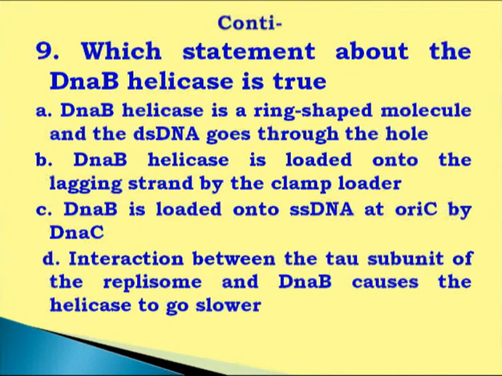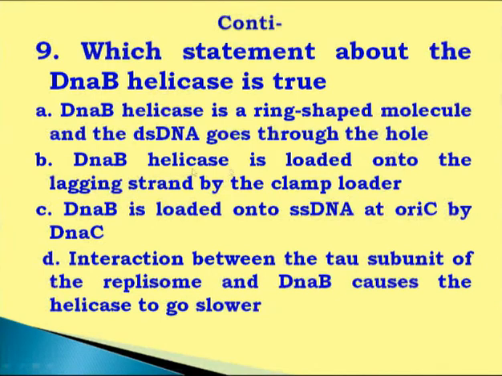Now the next one. Which statement about the DnaB helicase is true? You know, DnaB is a component of the primosome, as I discussed earlier. This DnaB is responsible for unwinding the DNA molecules. That's why it is called helicase, DNA helicase. This DNA helicase is basically a protein which is not a ring-shaped molecule, and it never allows DNA molecules to go through the hole. So this A is incorrect.